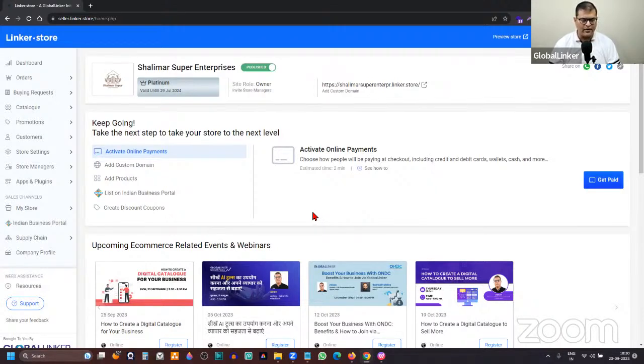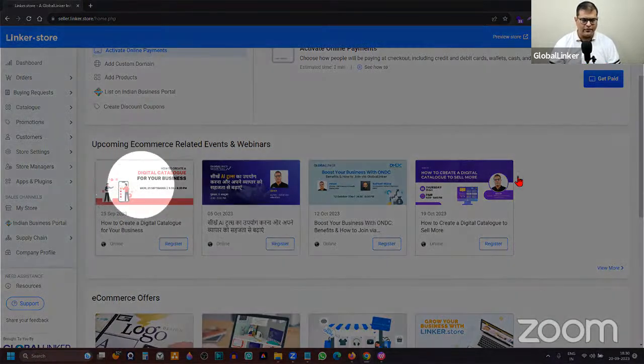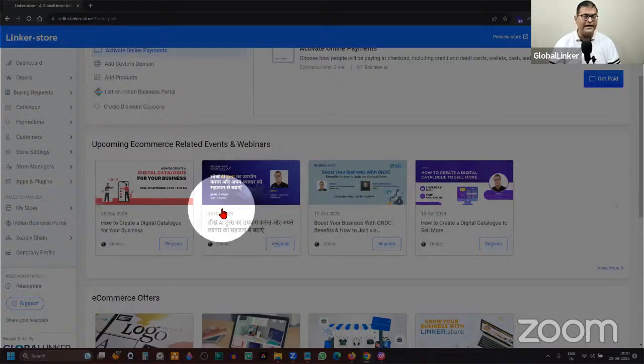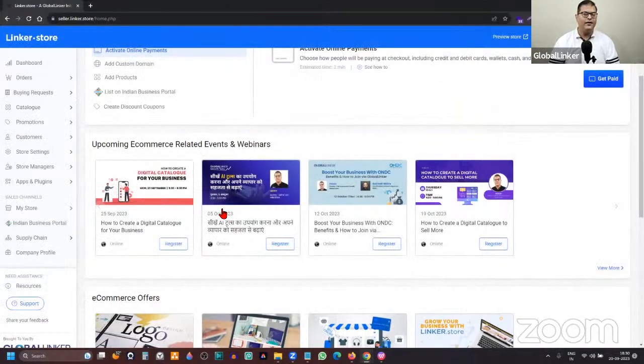If you open the seller panel, this is where you'll see all the training workshops or webinars related to digital commerce. Again, I'm not using e-commerce because then we start thinking of retail e-commerce. Anything and everything related to digital commerce, and any educational workshops, is listed here, so you can participate in them.